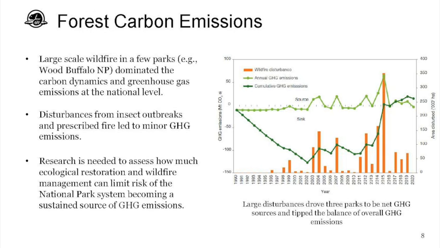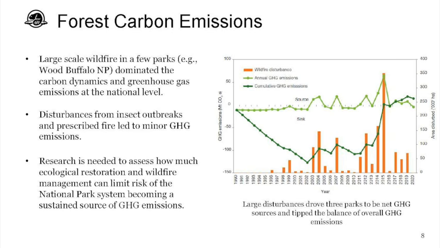So in terms of emissions, that was stocks. For emissions, we did look at collectively across the entire parks that were assessed with all 31. And there's a lot going on here, but in terms of the graph on the right, the orange bars are wildfire area disturbed. And then the green is looking at annual and cumulative GHG emissions. If you're above the line, you're a source to the atmosphere, so you're releasing or emitting greenhouse gases. If you're below, you're a sink, so you're absorbing from the atmosphere.